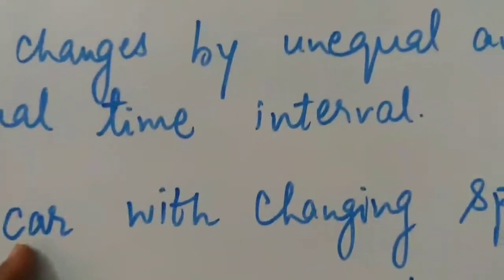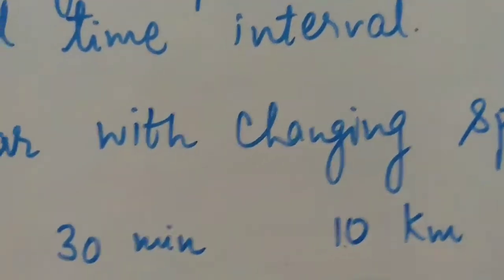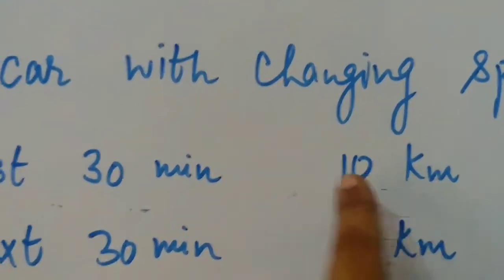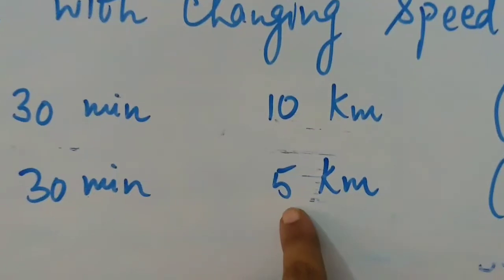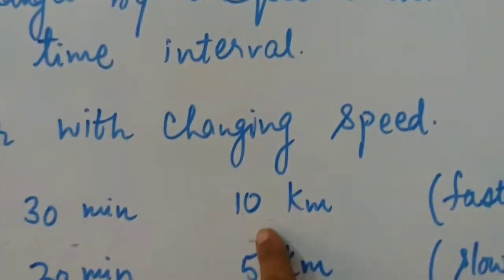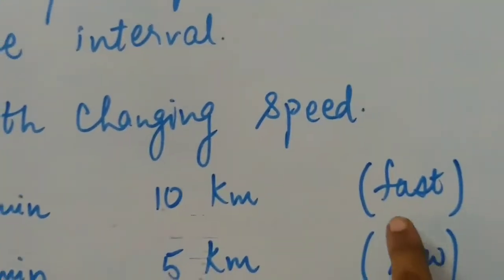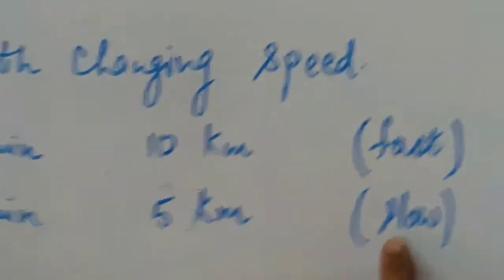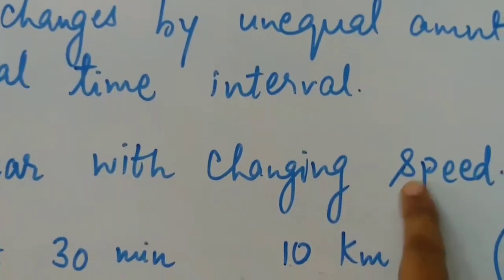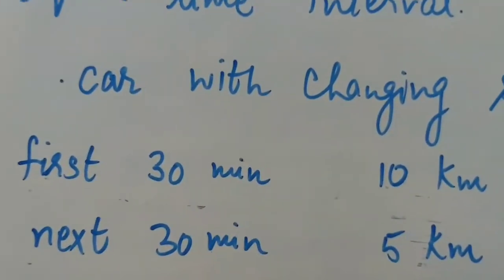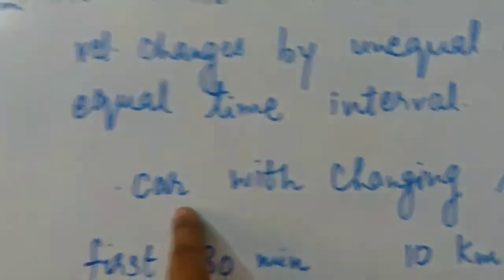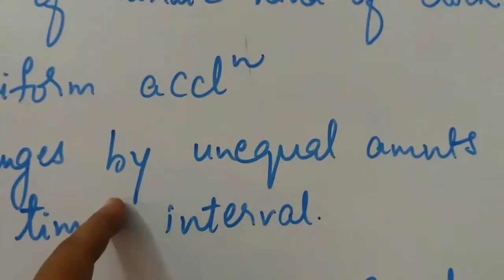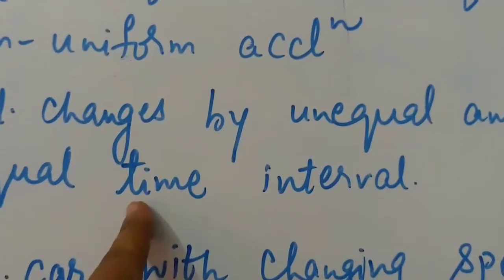Take for example a car with changing speed. For the first 30 minutes it is traveling a distance of 10 kilometers. In the next 30 minutes it is covering a distance of 5 kilometers. Meaning for the first half an hour, 10 kilometers, it is moving fast, and for the next 30 minutes it is covering less distance, 5 kilometers, meaning it is moving slow. So here the speed is not constant, it is changing for equal intervals of time. So in this case the car is said to have a non-uniform acceleration, meaning velocity changes by unequal amounts in equal intervals of time.